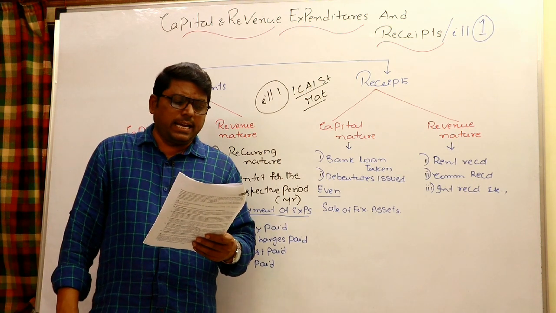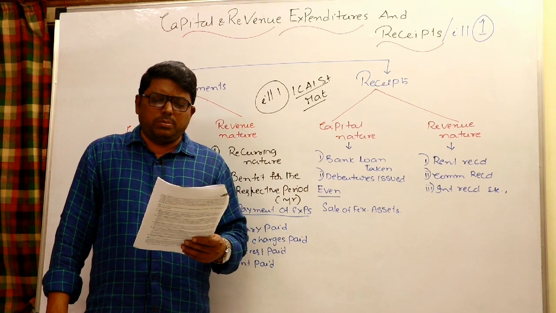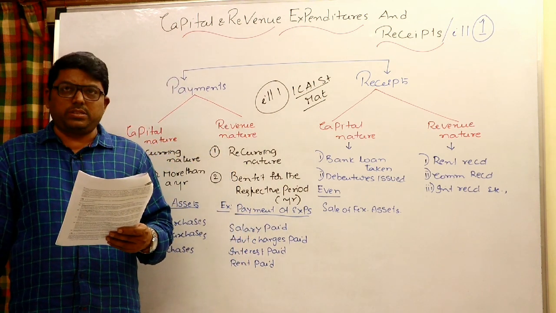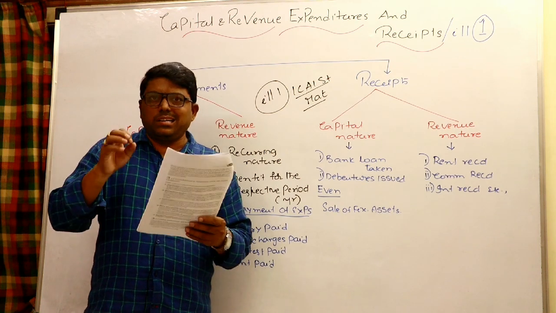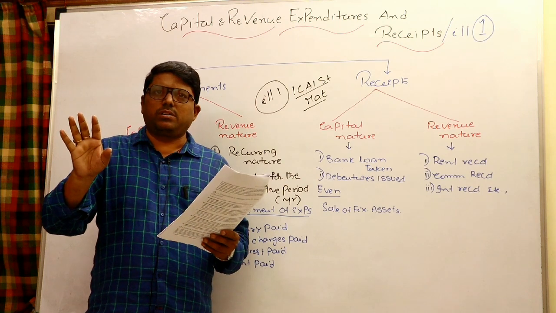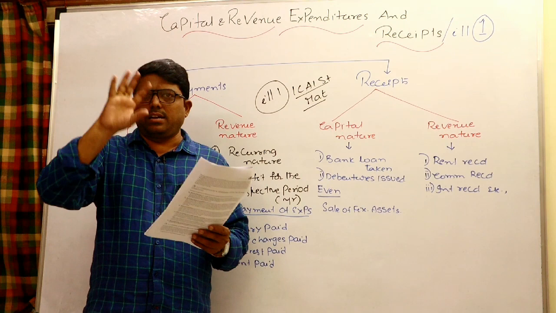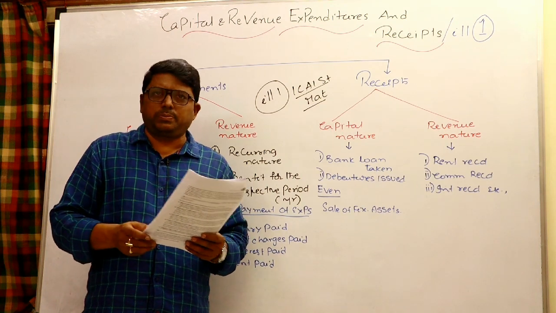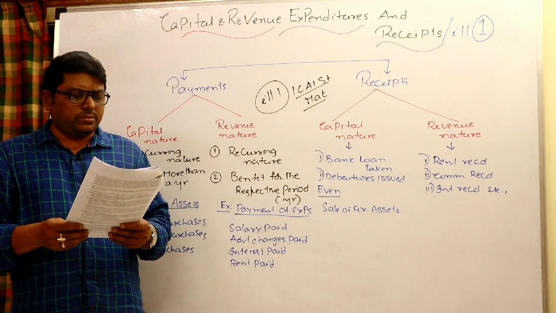Sixth, expenditure incurred on the repairs and whitewashing for the first time on the purchase of an old building is revenue expenditure. False. Whenever I purchase an old asset, all the expenditure until it is put into usage is to be capitalized. For example, I bought a building for 10 lakhs, and 50,000 charges were incurred for coloring the building. The 50,000 is a capital expenditure, not revenue expenditure. For an old asset, repairs are a capital expenditure.